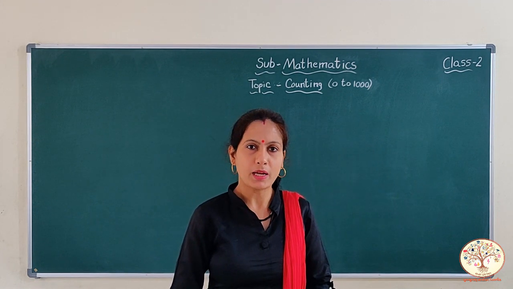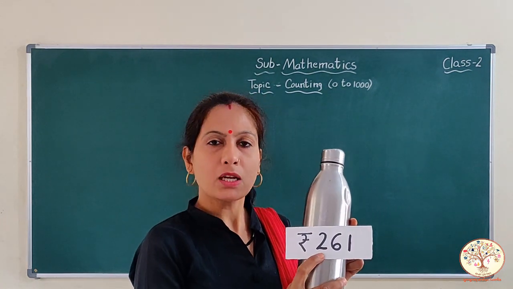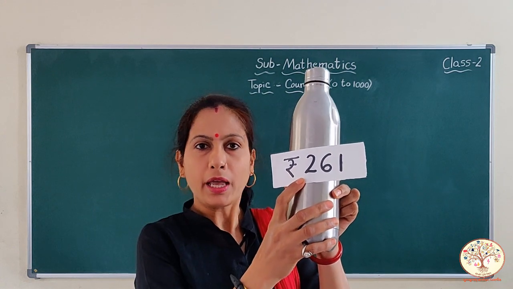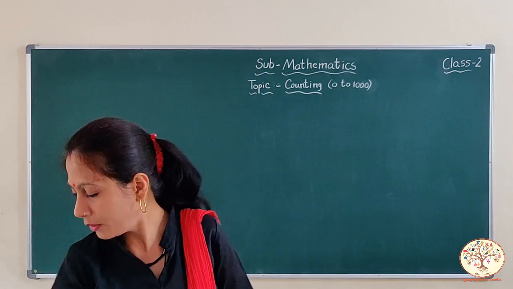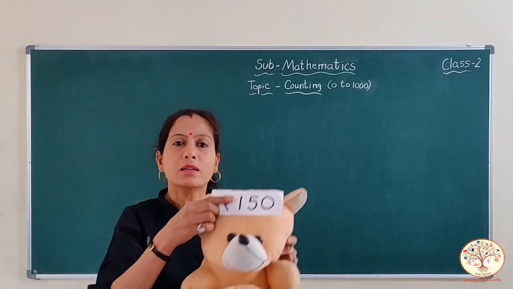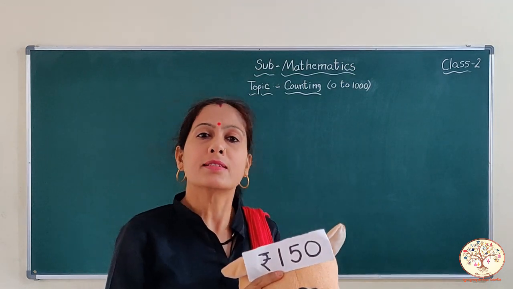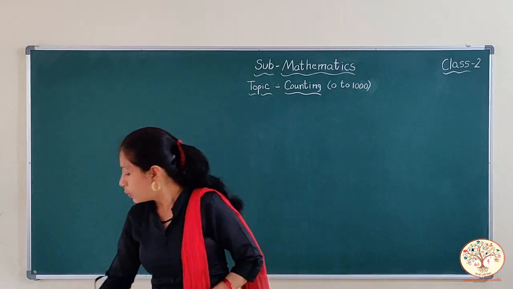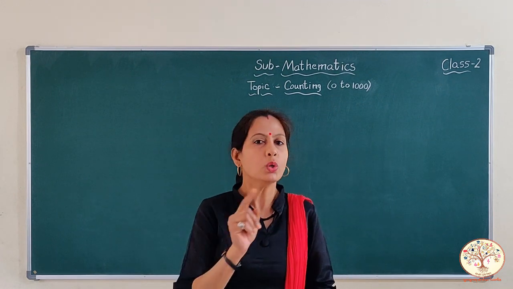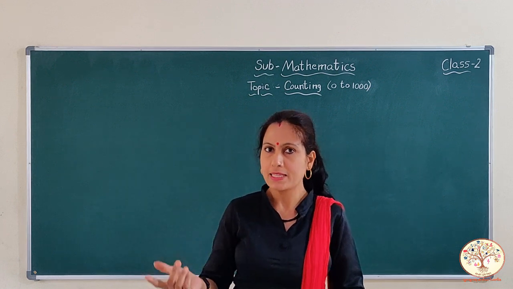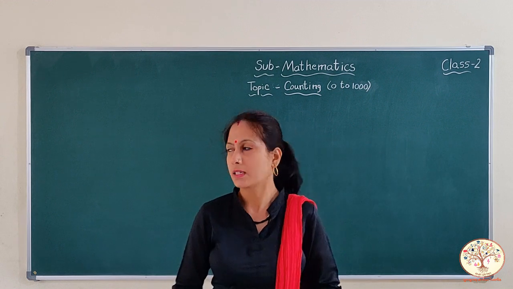Kids, yesterday I went to the market and bought a water bottle. And the price tag on this bottle is this. Can you read this? No? Okay. And can you read this price tag on the steady? No. These are 3-digit numbers. Till now you have learned 1-digit numbers and 2-digit numbers from 0 to 99. Today we will revise them and will learn 3-digit numbers also. Okay, let's start.